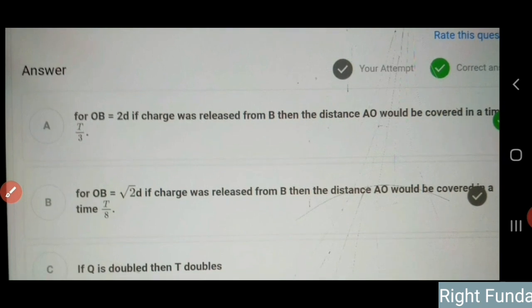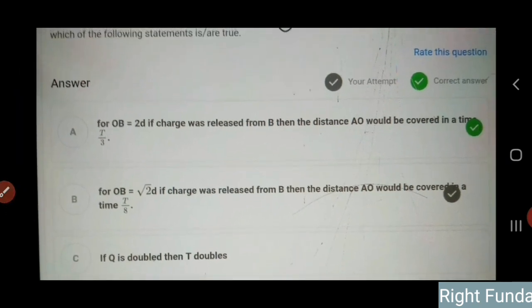First option is saying that for OB equal to 2d, suppose we release from 2d instead of d, then the distance AO would be covered in a time T by 3. Suppose you start from another point B, and point B is 2d distance from the O. So from B to O coming, how much time will it take? Second thing, if OB is equal to root 2 d, another situation, and you release from B, then the distance AO would be covered in what time?